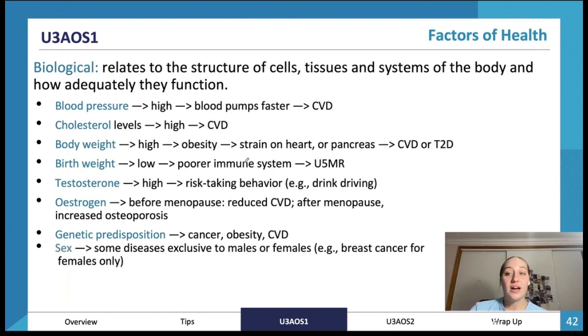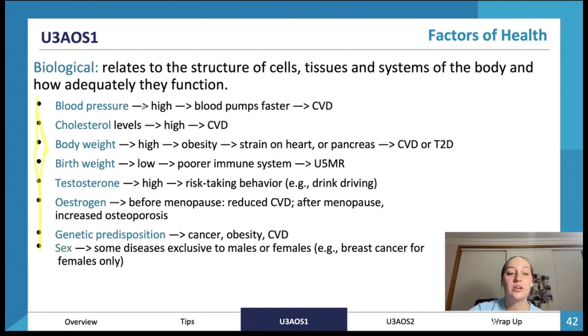So here are a bunch of biological factors that we look at. I'm just going to briefly skim through this as we've still got so much content to go through. But you can always go back and download these slides. If there's anything I'm going through too fast, just download them and have a look at it in your own time. It's always good revision to do that as well.